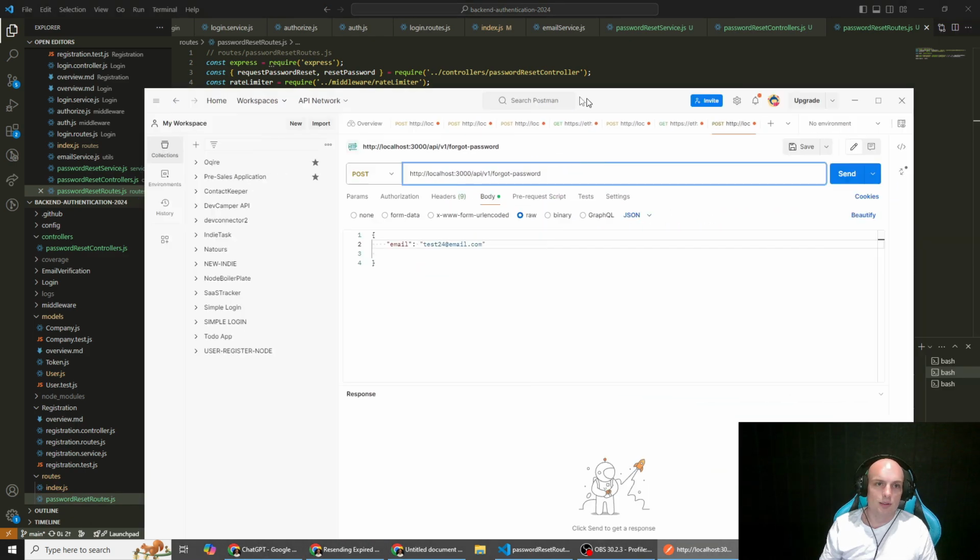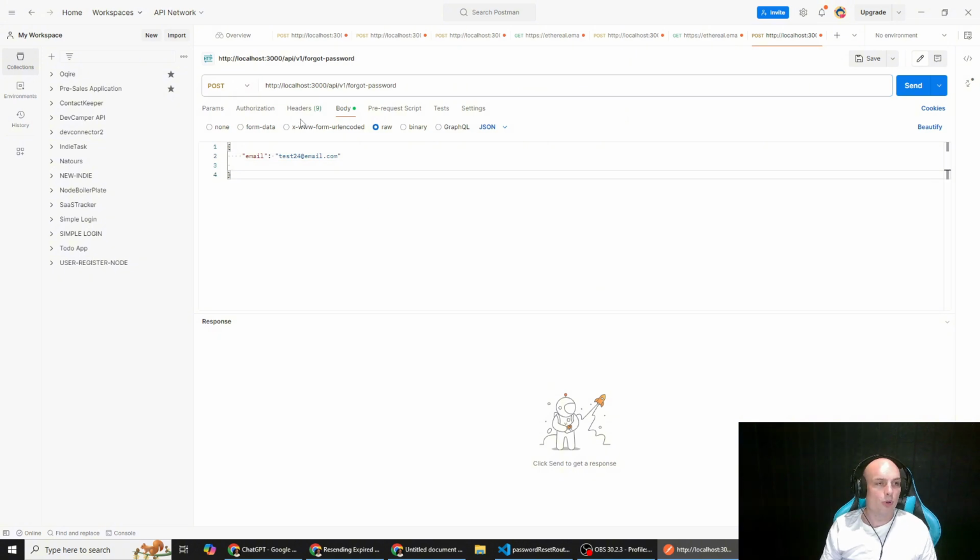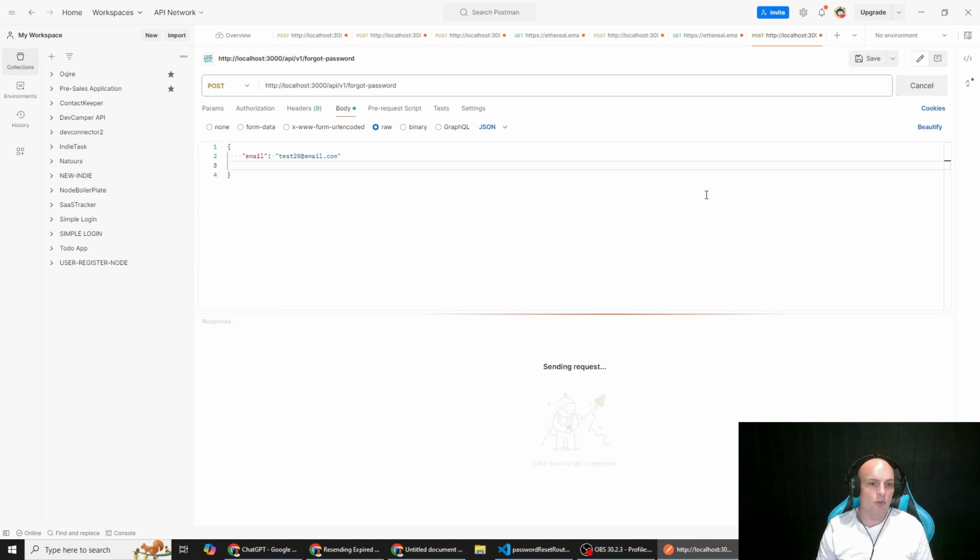All right, here's Postman. So we've done a new post request. We've got our core part of our API endpoint, and then we append the forgot password. It's asking for our email. Test24 won't work because if you remember, that was the user we were testing the verification email on, and if the user didn't exist, they were going to be deleted. Now I'm just going to go back to 20 just to be on the safe side, because there were a few users we were testing with the functionality while it wasn't quite working for that verification, and it was out in terms of timing, I think. So maybe they could have been deleted between when I finished that video and this video. So we're going to hit send on this and hope for the best.